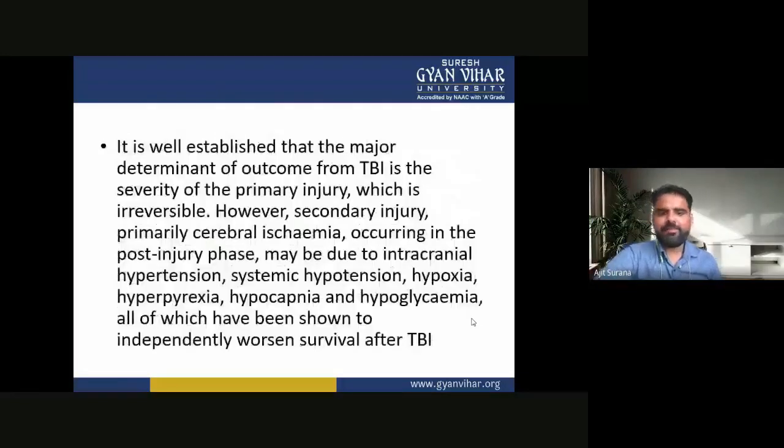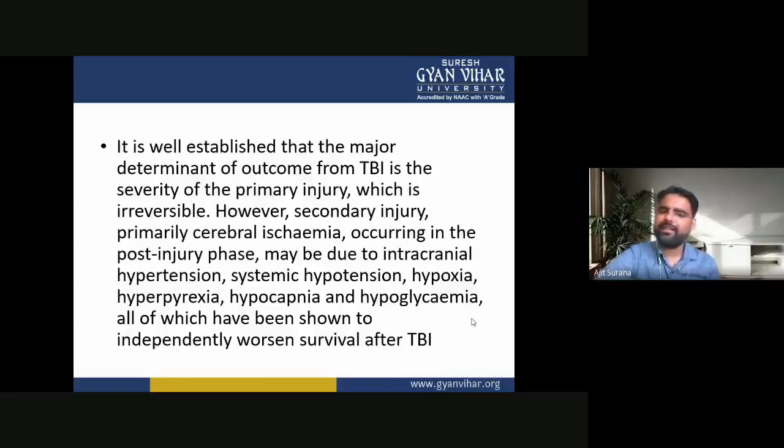It is well established that the major determinant of outcome from TBI is the severity of the primary injury, which is irreversible. However, secondary injury, like cerebral ischemia, occurring in the post-injury phase, may be due to intracranial hypertension, systemic hypotension, hypoxia, hyperpyrexia, hypocapnia, and hypoglycemia, all of which have been shown to independently worsen survival after TBI or traumatic brain injury.